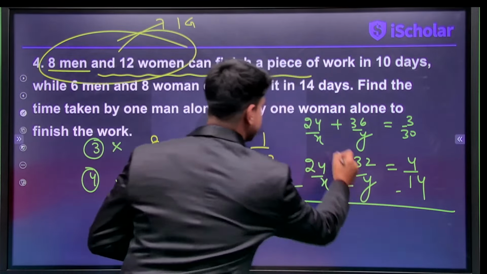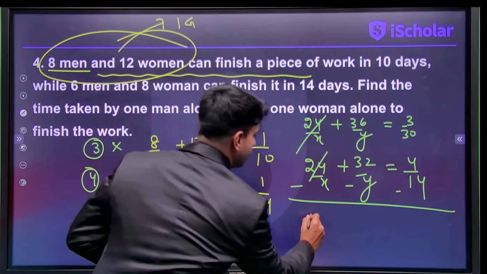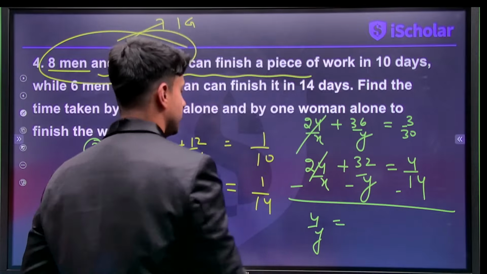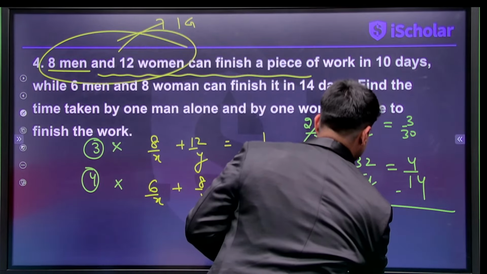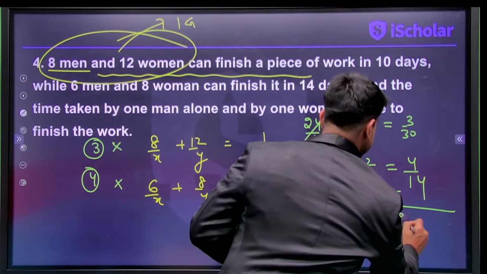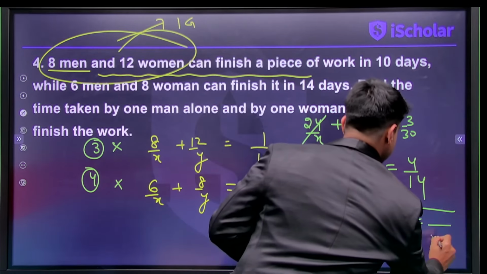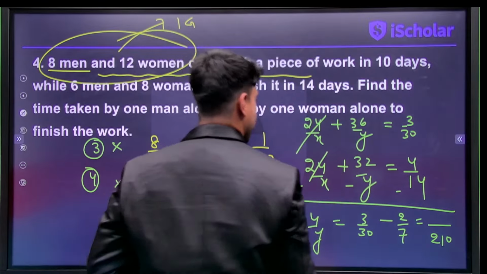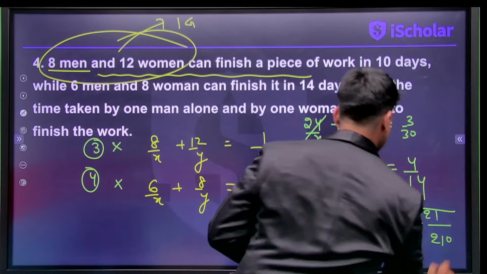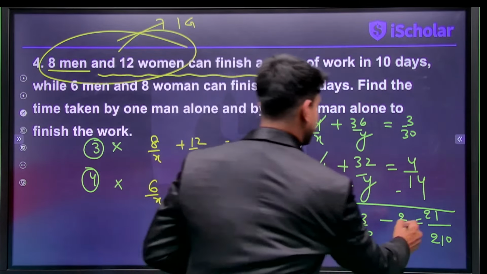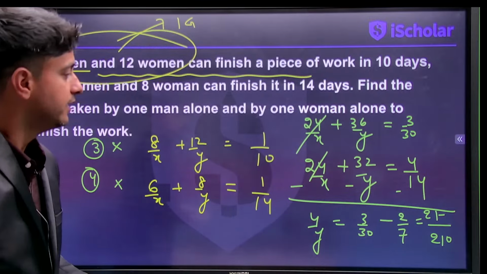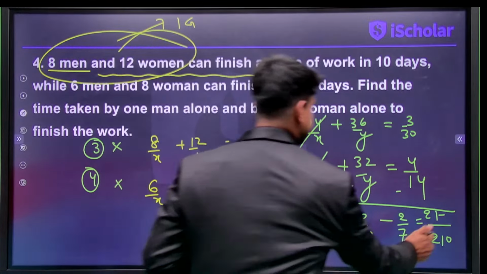So when we subtract them, we will get what? 4 by y is equal to 3 by 30 minus, you can say this as 2 by 7. LCM I'll take as 210. That will be 7, 21, and then this will be 30. So how much will it be, guys? Come on. When you divide this with 30, you'll get 60 here.